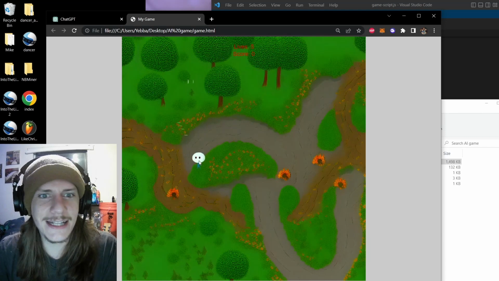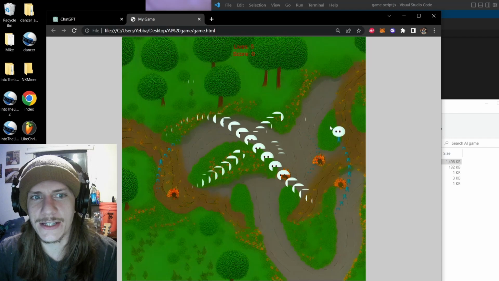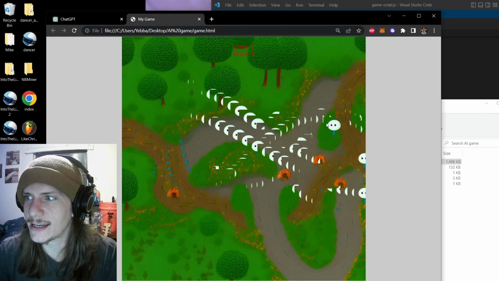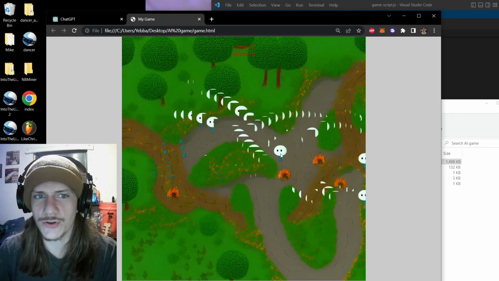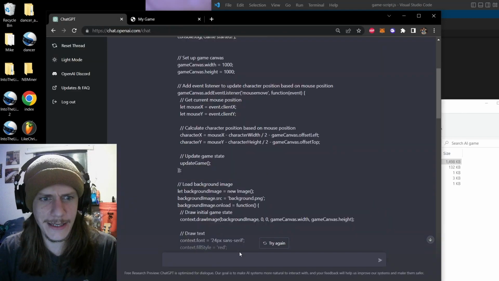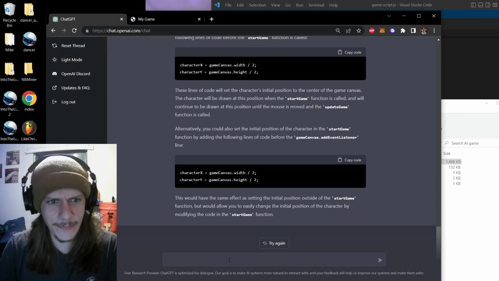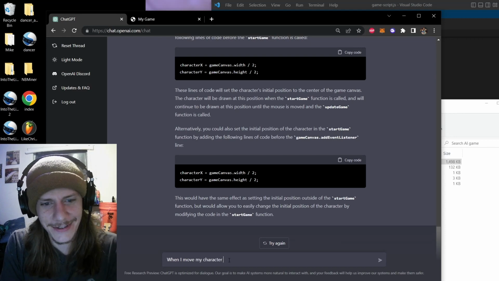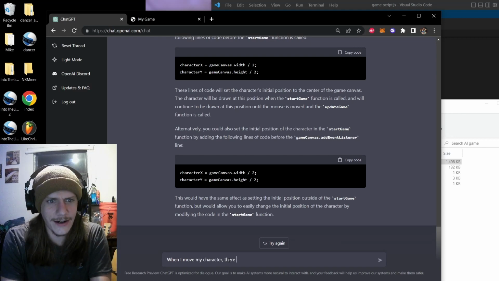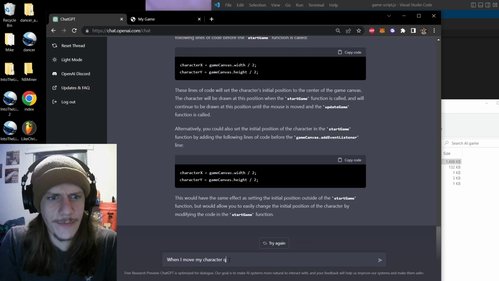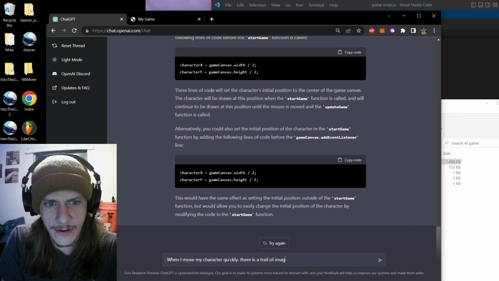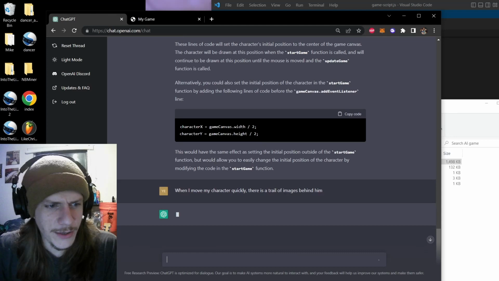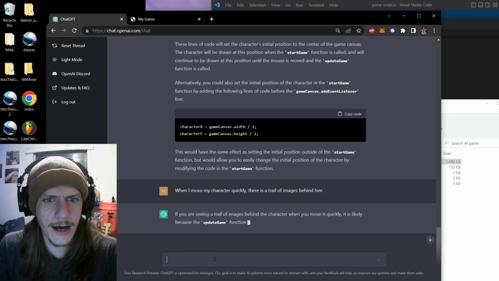So with that said, I think that would be a good next thing to do. Look, if I move my character too fast, then he kind of leaves a trail behind. So we're going to go back to GPT, and I'm going to tell him, when I move my character quickly, there is a trail of images behind him. I already worked on the trail earlier a little bit, but not at the high speed.